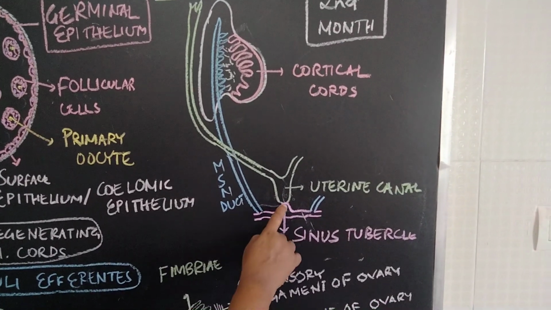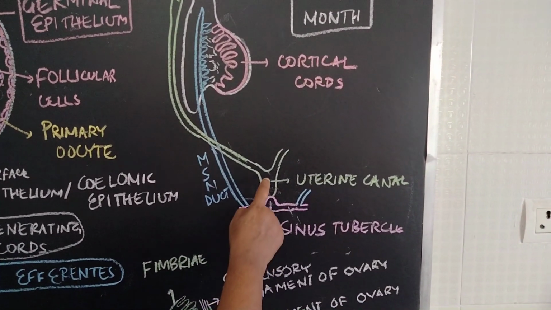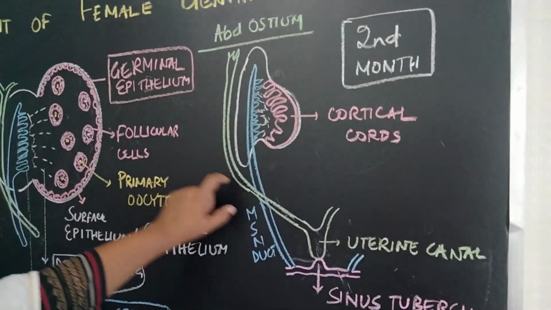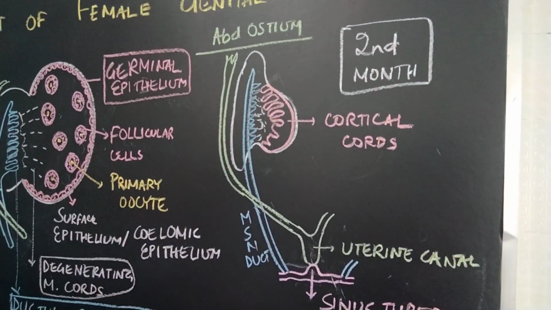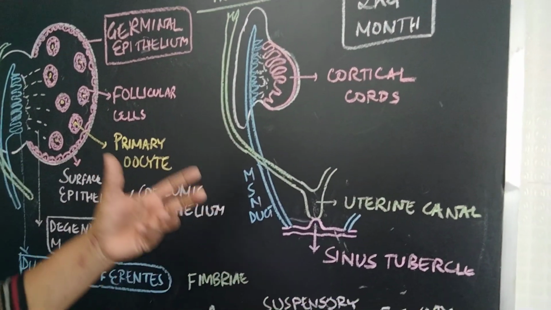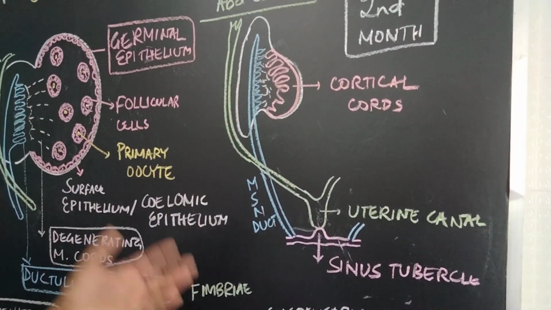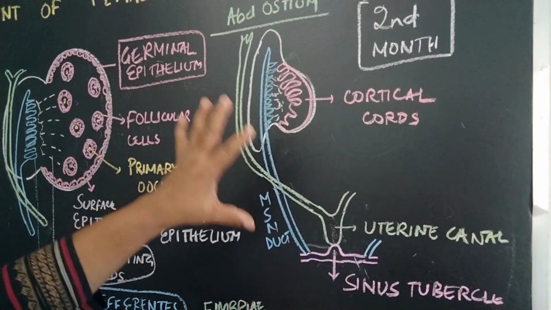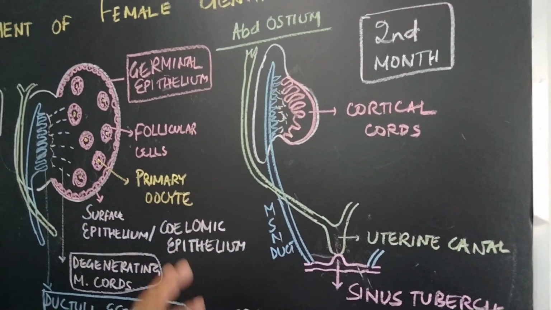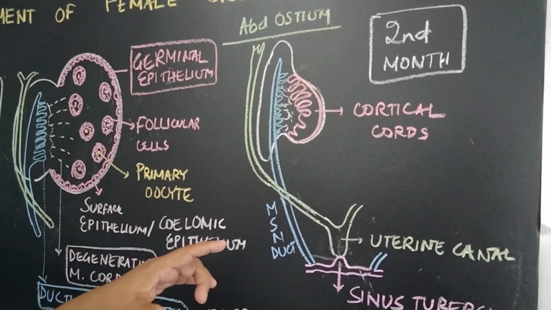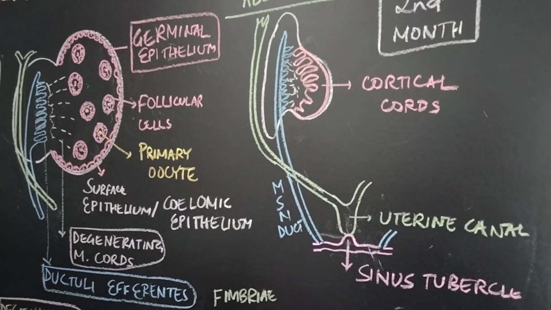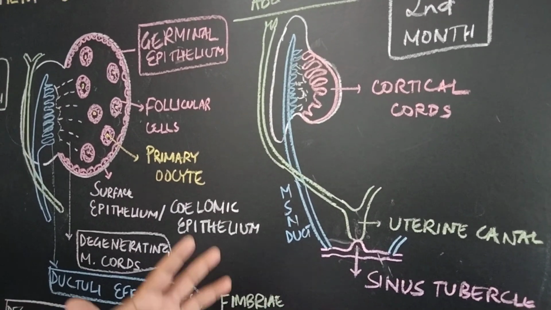So this tubercle is called the Mullerian tubercle, and you see this tube is forming the uterine canal. So the uterus will be forming from the paramesonephric duct. Because of the descent of the testis, similarly there is a descent of the ovary, because we know the gonads are developing in the thoracolumbar region, that is the mesonephric region, and they have to descend, and ultimately the ovary comes to occupy the space on the lateral pelvic wall, that is called the ovarian fossa.